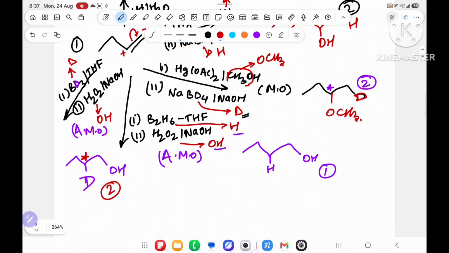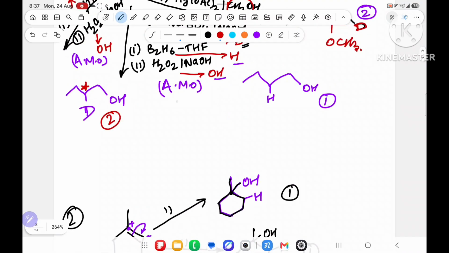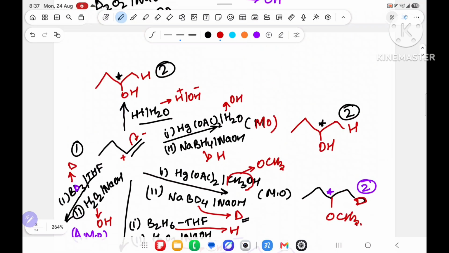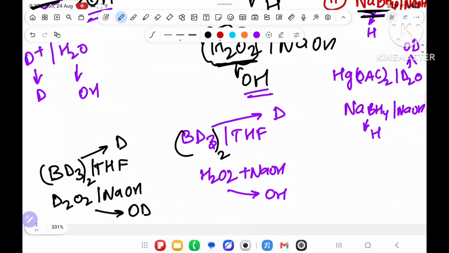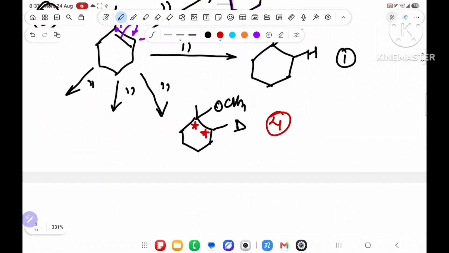Next part, I have taken what? B2H6. Anti-Markovnikov's rule, but this will do syn addition. What it will do? Syn addition. I have written it now especially for this hydroboration oxidation. Syn addition, syn addition. Yes sir. So it will do syn addition.